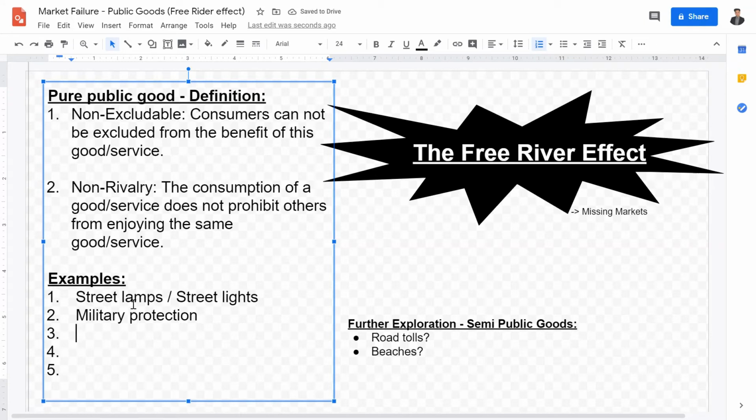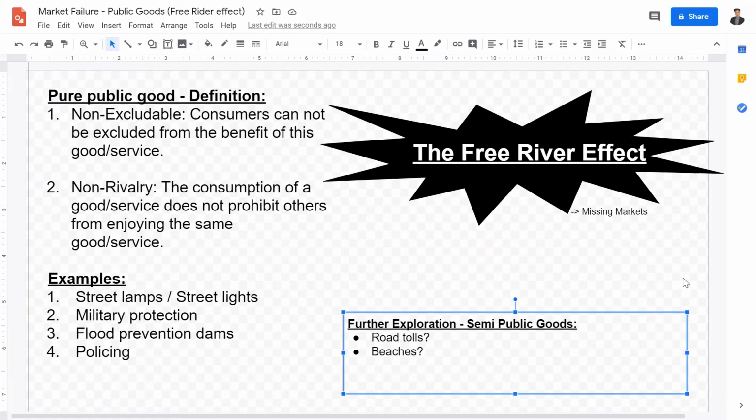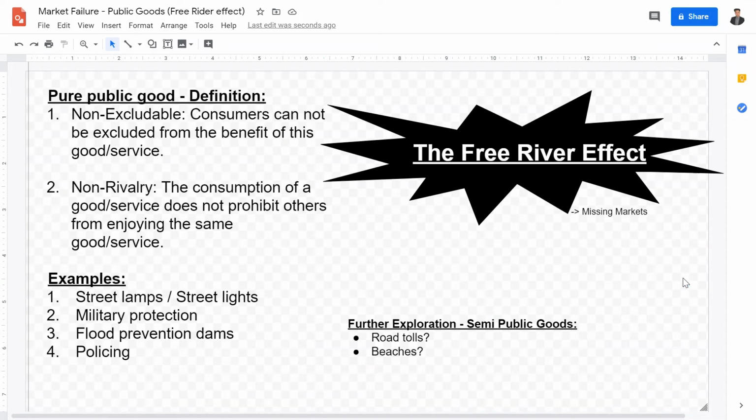For example, in Japan or some coastal cities, we have flood prevention dams, or policing, to some extent. So these are all examples of public goods that are non-excludable, meaning you can't exclude people from enjoying them, and they're also non-rivalry.